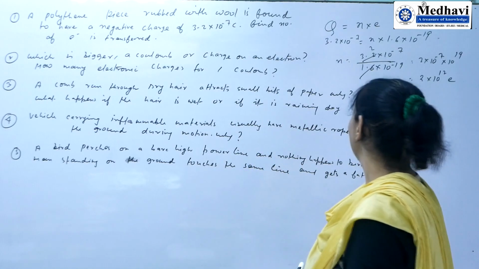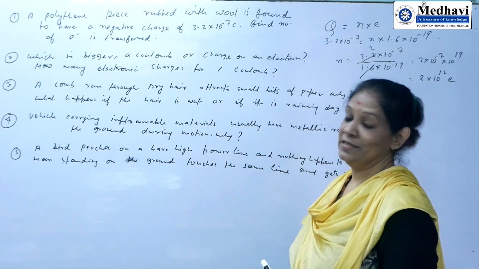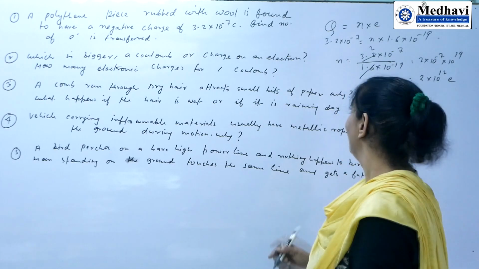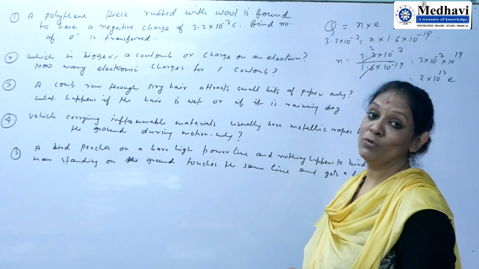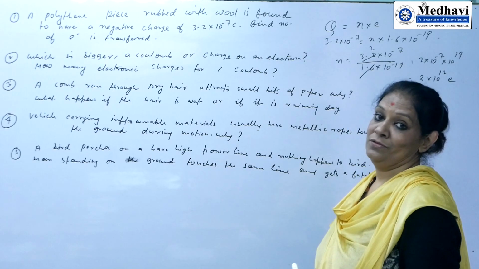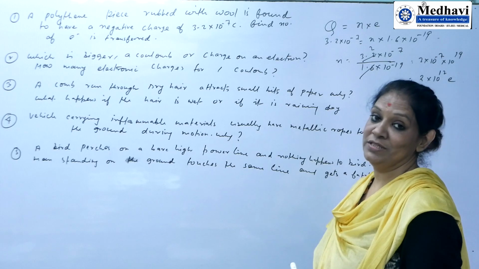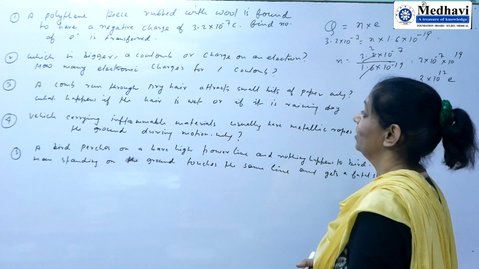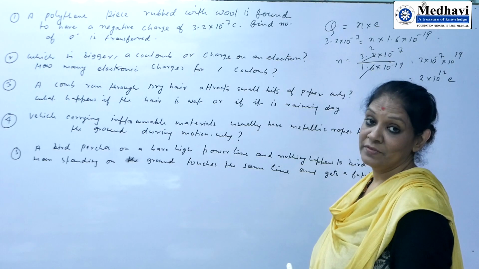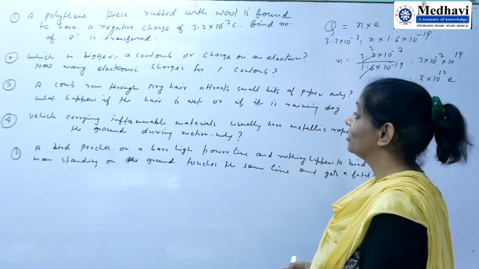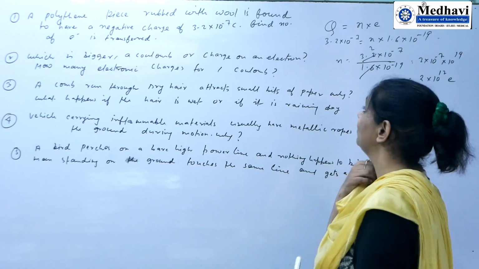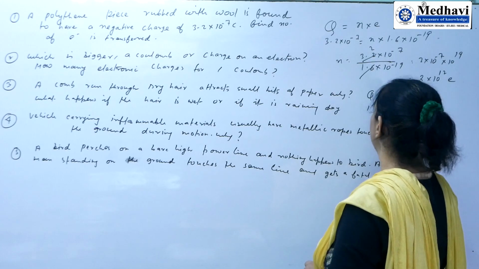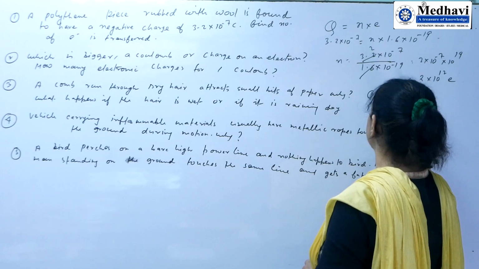This question is based on quantization of charge. Second question: which is bigger, a coulomb or the charge on an electron? The charge on an electron is 1.6 × 10^-19 coulomb, so it is a very small unit, whereas 1 coulomb is a bigger unit. How many electronic charges make 1 coulomb of charge? That is, the number of electrons. Same question: Q = ne, where Q is 1 coulomb and e is 1.6 × 10^-19.